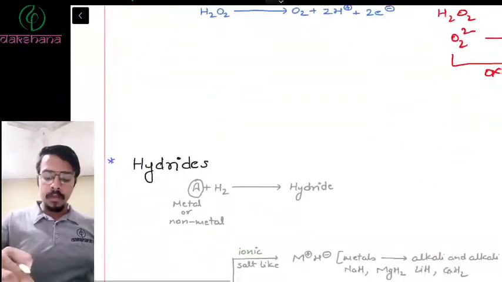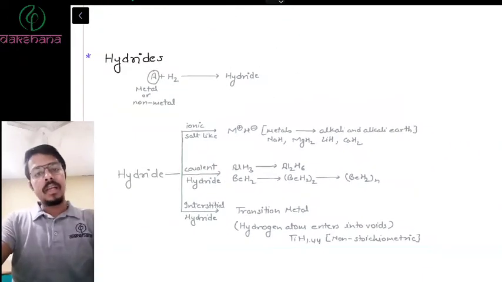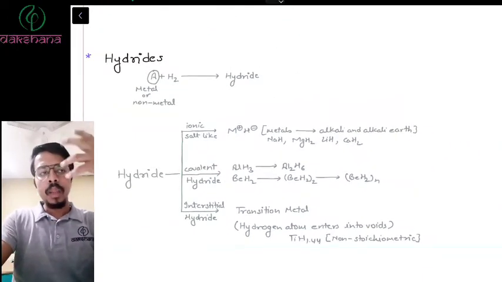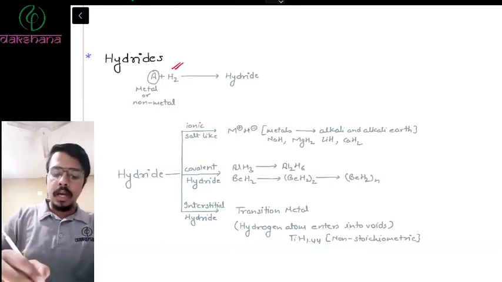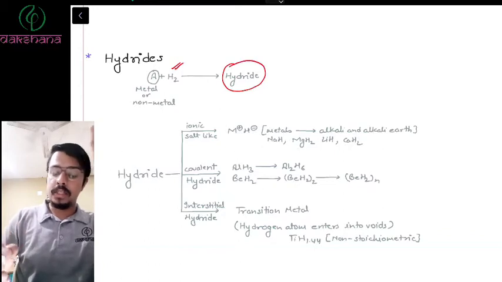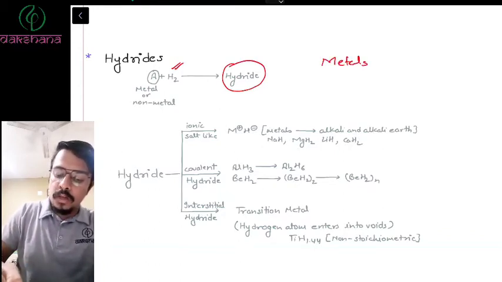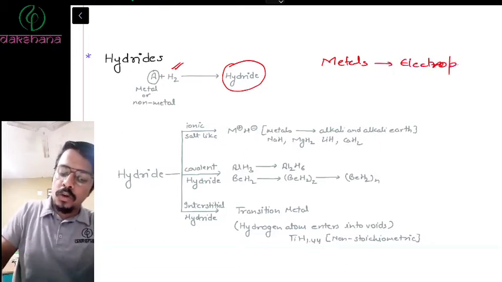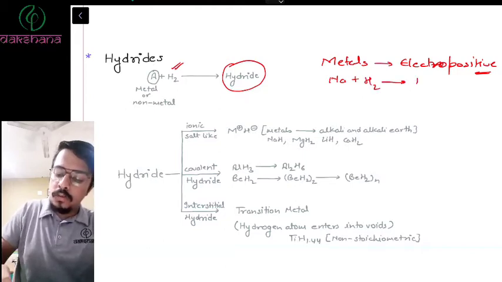Okay, now we'll study about hydrides. What are hydrides? When a metal reacts with hydrogen, it forms a metal hydride. Now consider this: metals are more electropositive, so they will have more positive charge, which means if Na reacts with H2, it will have a tendency to form sodium.